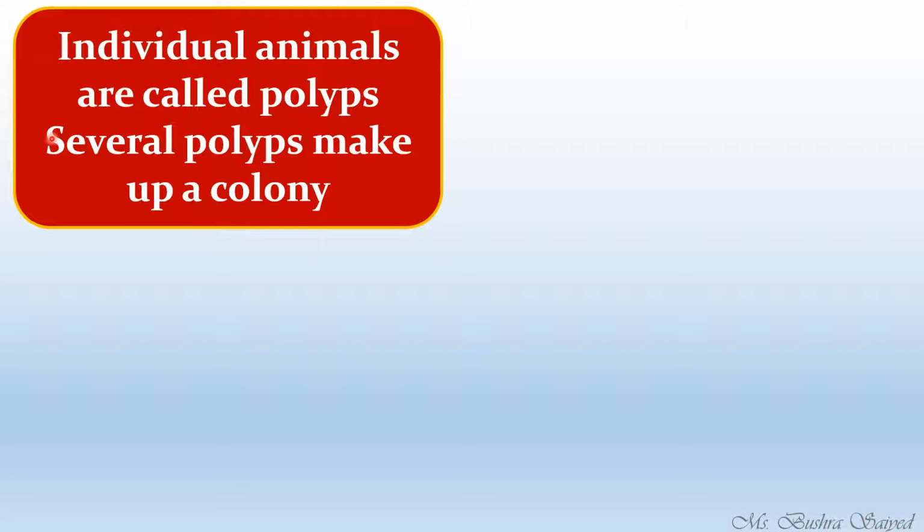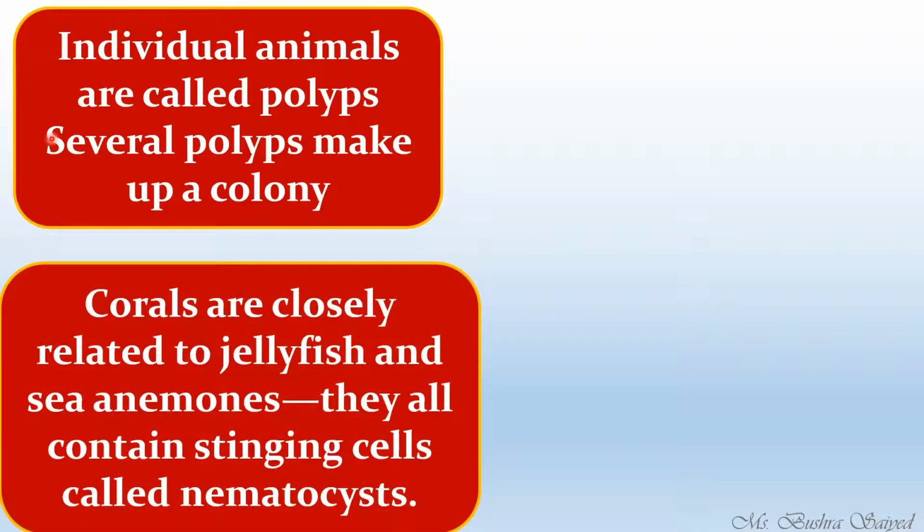Coral never lives alone. It always lives in a colony, a vast colony, as we have seen in the diagram. There is no single organism living alone, but they live in colonies. That is why they are also known as colonial animals.